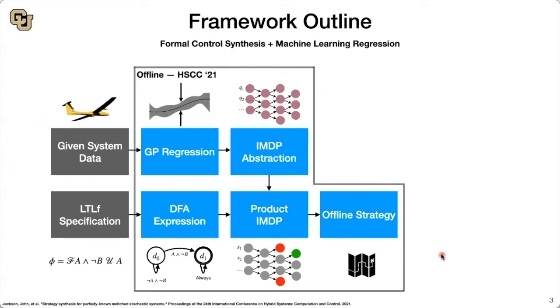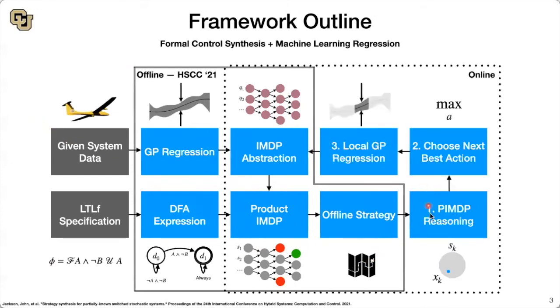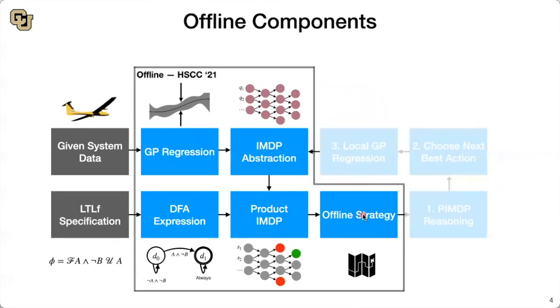This strategy has guarantees on satisfying the mission specification that apply to the underlying system. In this work, I extend this offline approach with an online loop that lets me reason over the abstraction, choose better actions, and perform local regression updates in order to refine the abstractions. I'm first going to begin with an overview of this offline component.